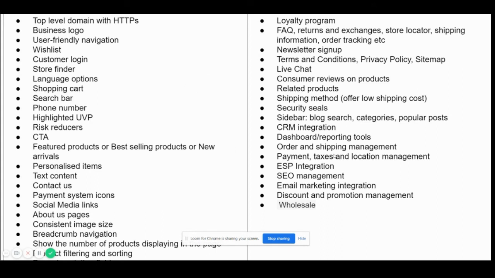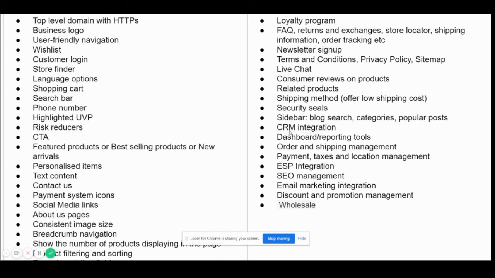So typically in phase two there would be features like loyalty program, for example. You don't need to have a full-fledged loyalty program when you launch it. You can launch it after some time, right? Newsletter sign up, you may not need immediately. Then a sidebar with respect to blog post searches, CRM integration, right?